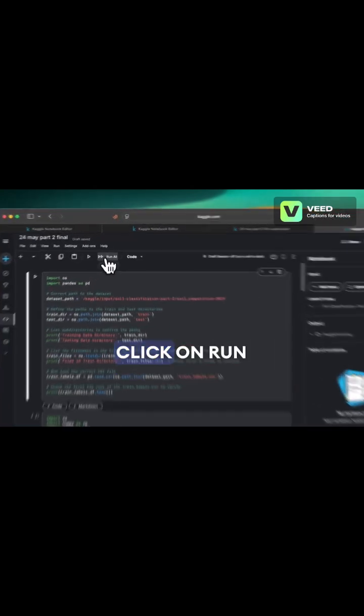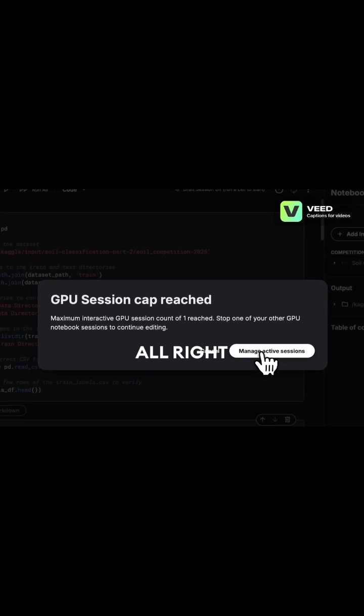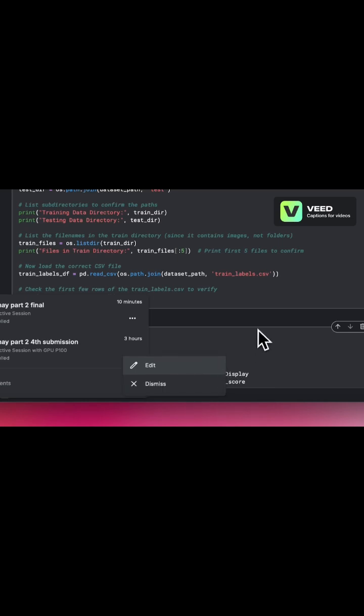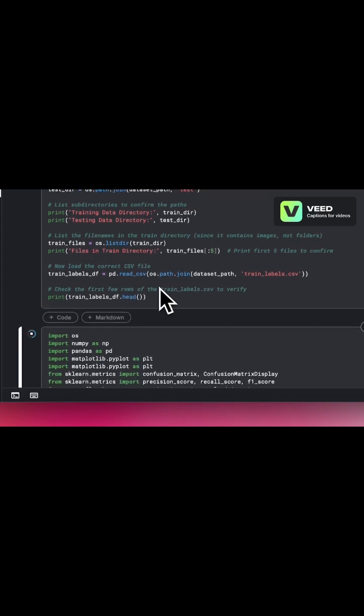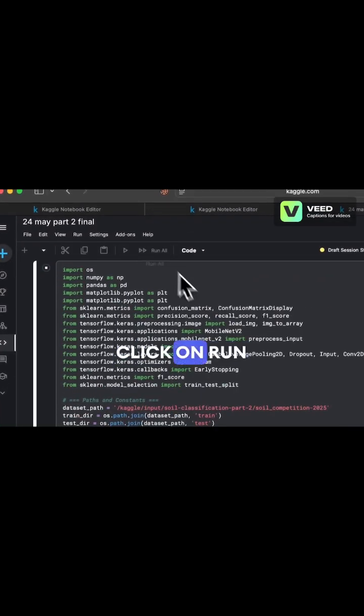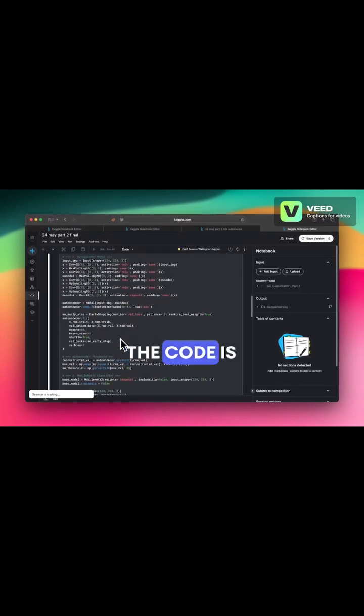After that we have to click on run all, and here you can see the session is starting, so the code is running.